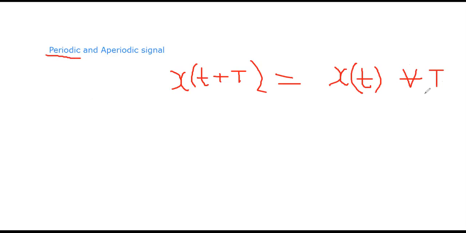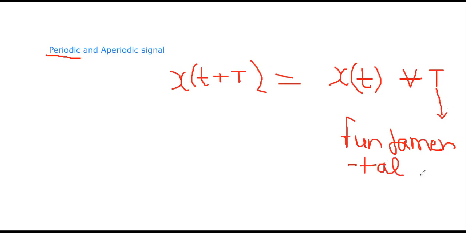The smallest value of T for which the signal satisfies the above condition is known as the fundamental time period. Now, what is an aperiodic signal?